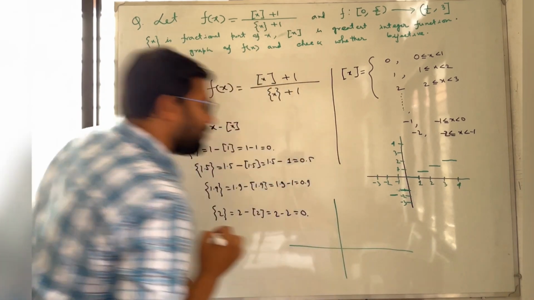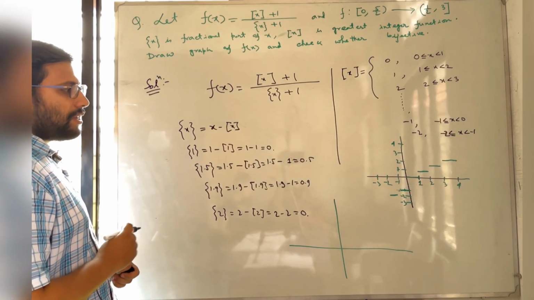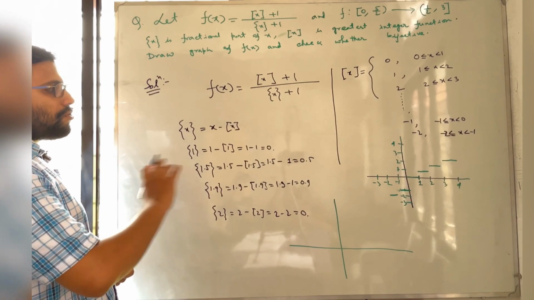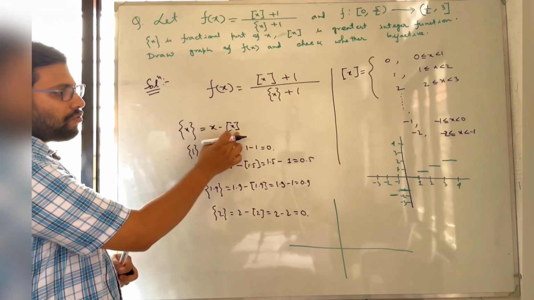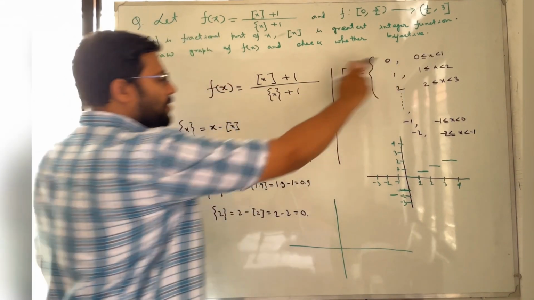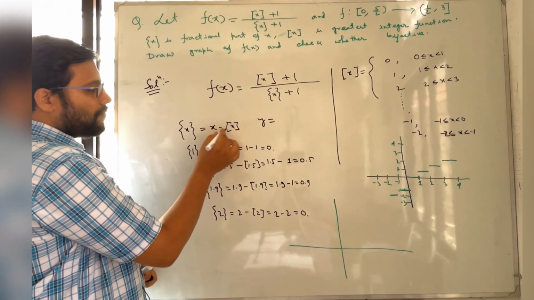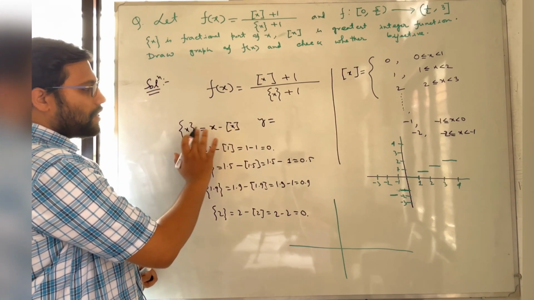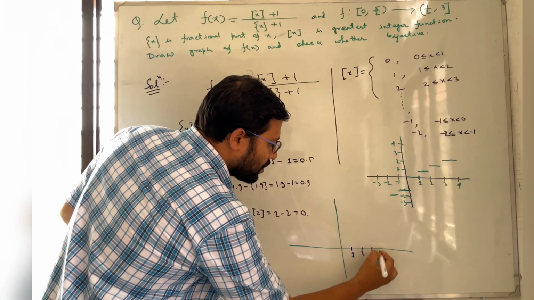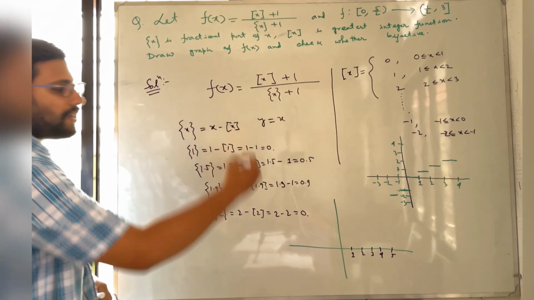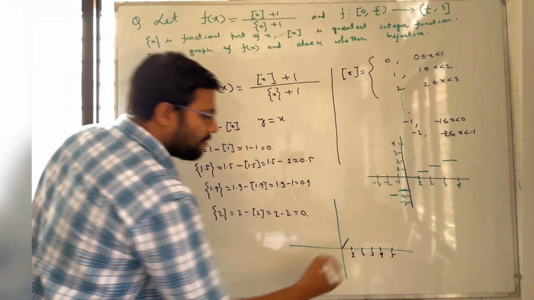As we can see, from 0 to 1 the fractional part of x acts like x, because from 0 to 1 box of x is equal to 0. So from 0 to 1, since box is equal to 0, it will look like y equals x. So this is 1, 2, 3, 4, 5. From 0 to 1 it will act like a straight line, but at the point x equal to 1, it will be 0.